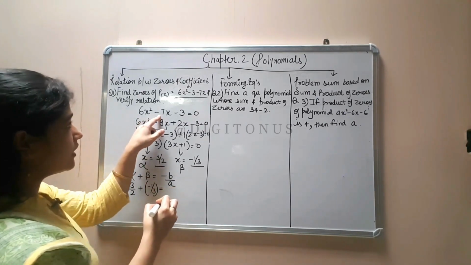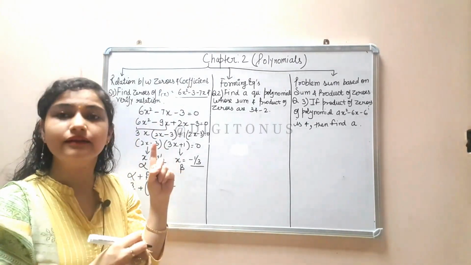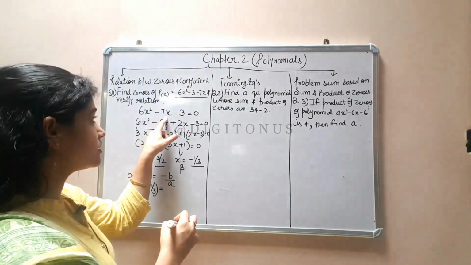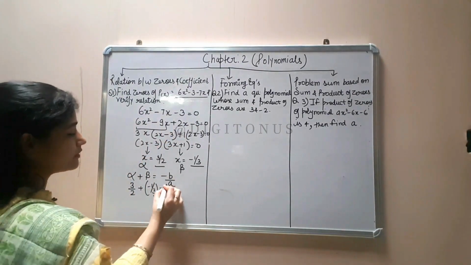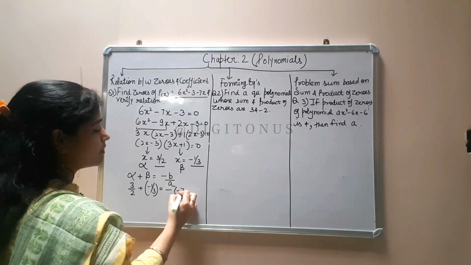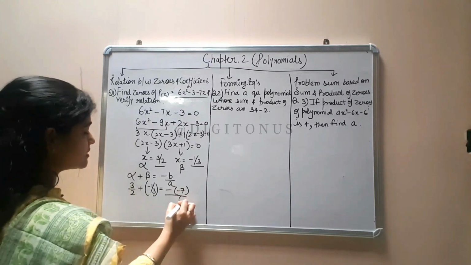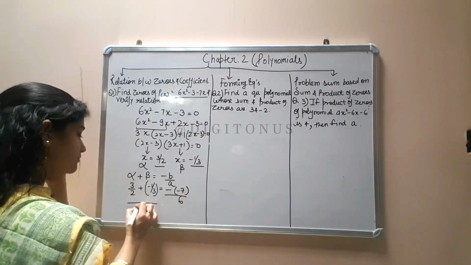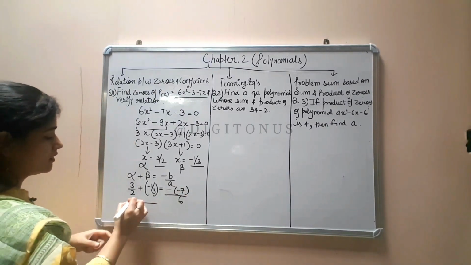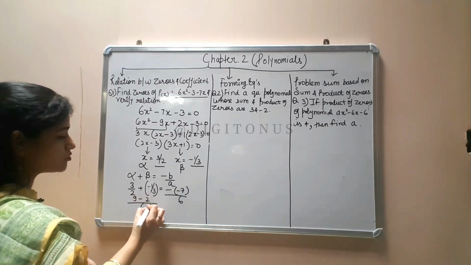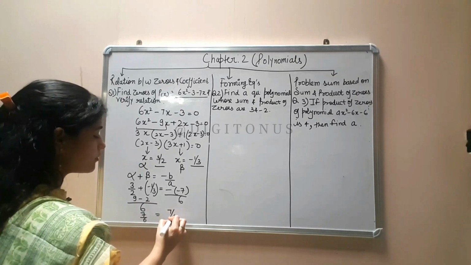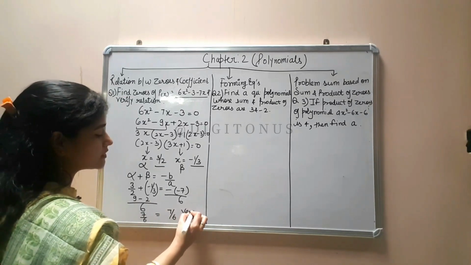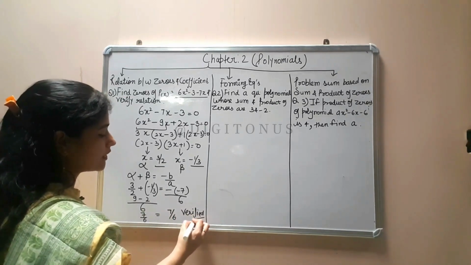Now, minus b value, that's why I was telling you that the polynomial should be in standard form. Now b value is minus 7 and minus is already there, so minus b is 7, upon a, which is 6. Now you solve it: 9 minus 2 is 7 upon 6 on this side, and this side also 7 upon 6. So we can write here that it is verified.